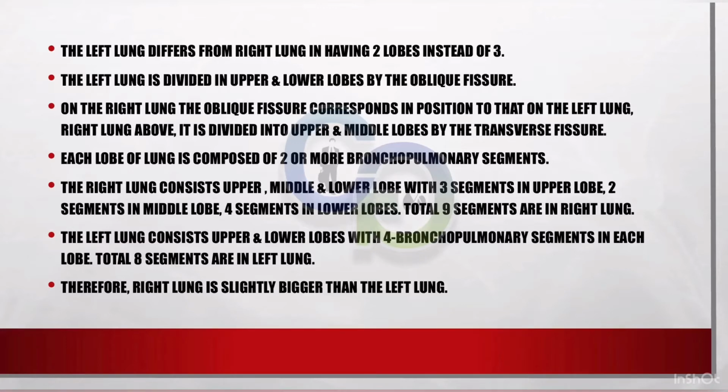Each lobe of lung is composed of two or more bronchopulmonary segments. The right lung consists of upper, middle and lower lobes, with 3 segments in the upper lobe, 2 segments in the middle lobe, and 4 segments in the lower lobe. Total 9 segments are in the right lung. The left lung consists of upper and lower lobes with 4 bronchopulmonary segments in each lobe. Total 8 segments are in the left lung. Therefore, the right lung is slightly bigger than the left lung.